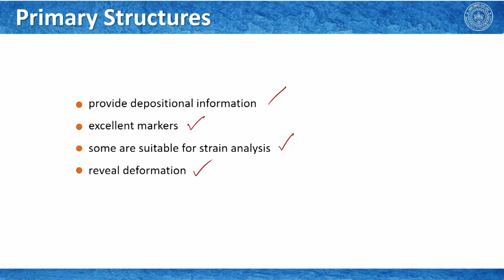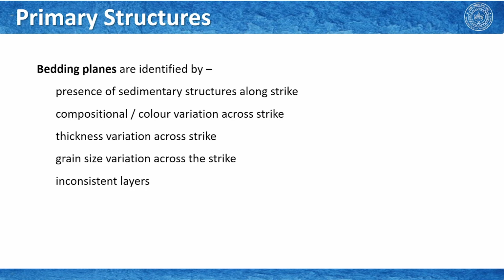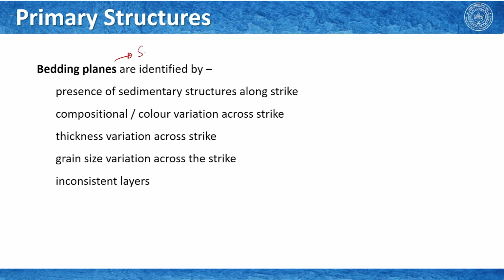And continuing on this topic, the first and foremost thing, if we see primary structures, is that we first try to identify and understand what the bedding plane is. We have defined in our course that this is always S0. This is how we have defined it, and people generally define it this way.